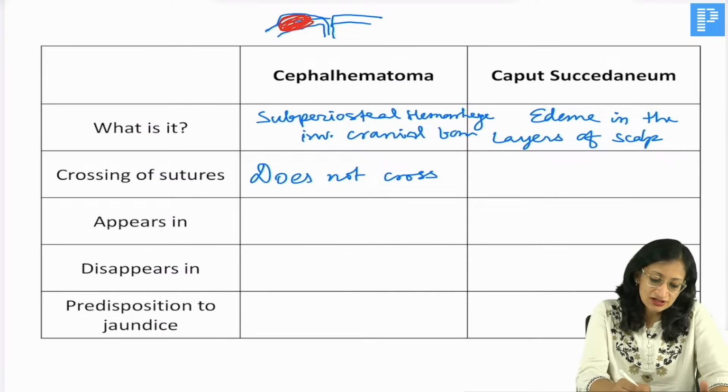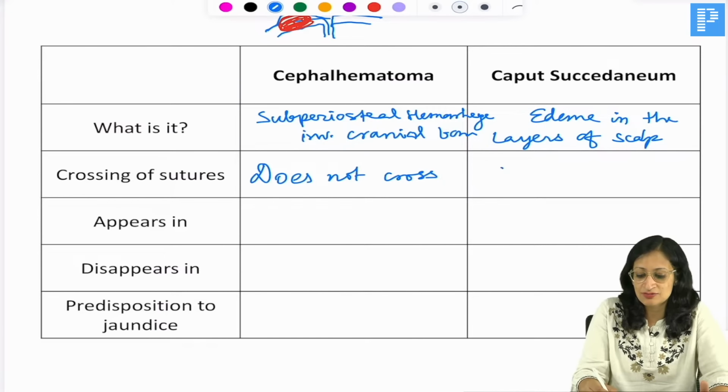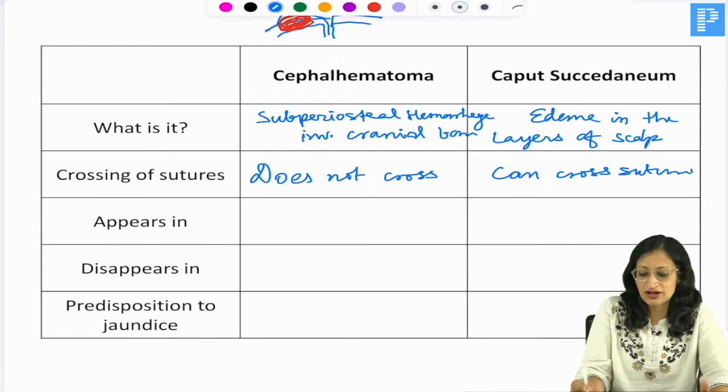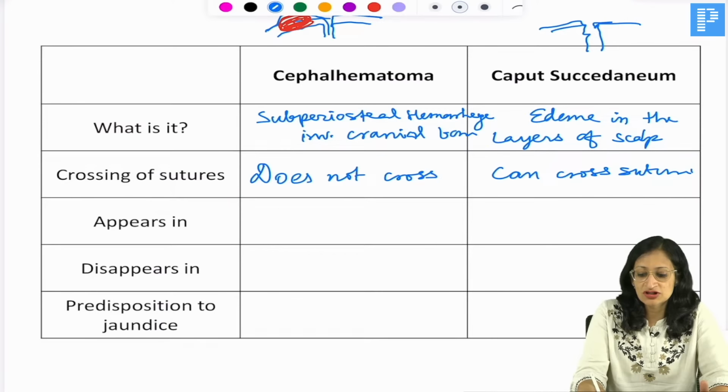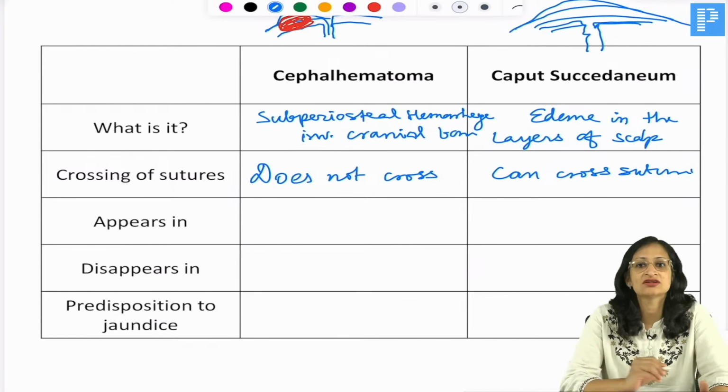But caput succedaneum is edema in the layers of scalp, so it can cross sutures, right. Because this is the bone and this is the periosteum, it has nothing to do with the bone and periosteum; it is edema in the layers of scalp. So, it can cross the sutures.